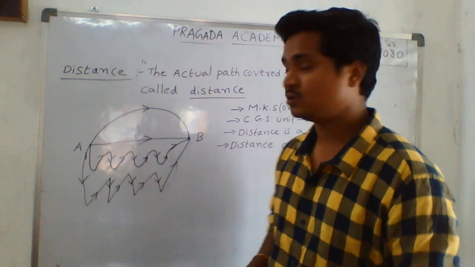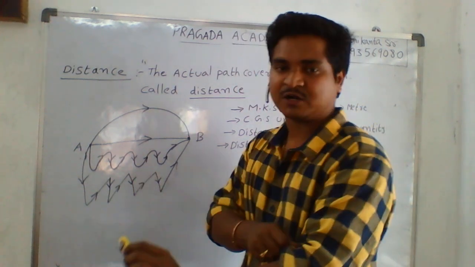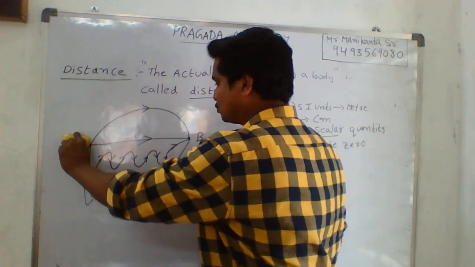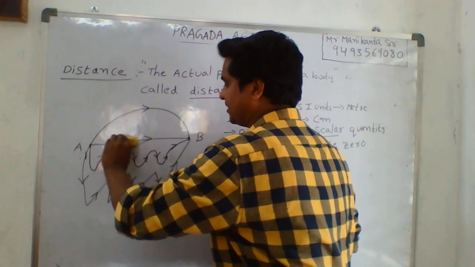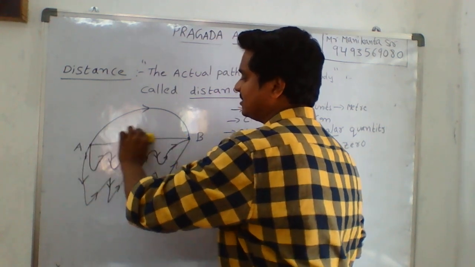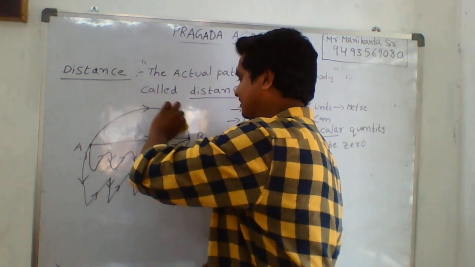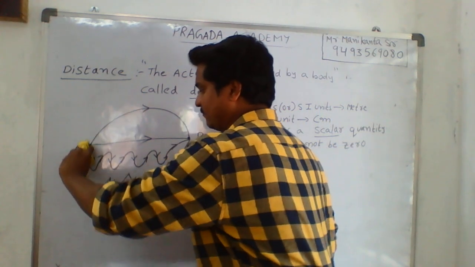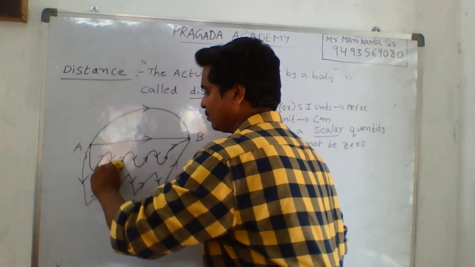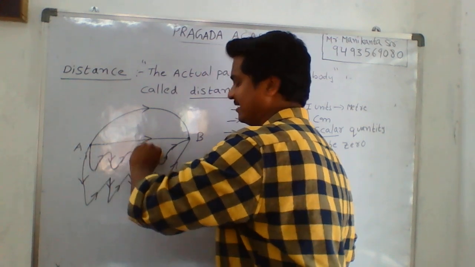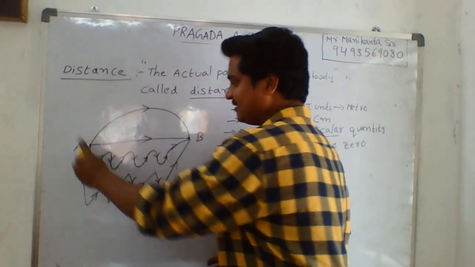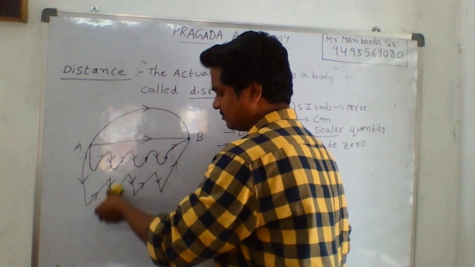So suppose a car starts from A to reach B, it will move in a straight line. Otherwise, it will move in a curved line, or it will go through turnings, on a road having turnings. Otherwise, it will move along sharp edges.